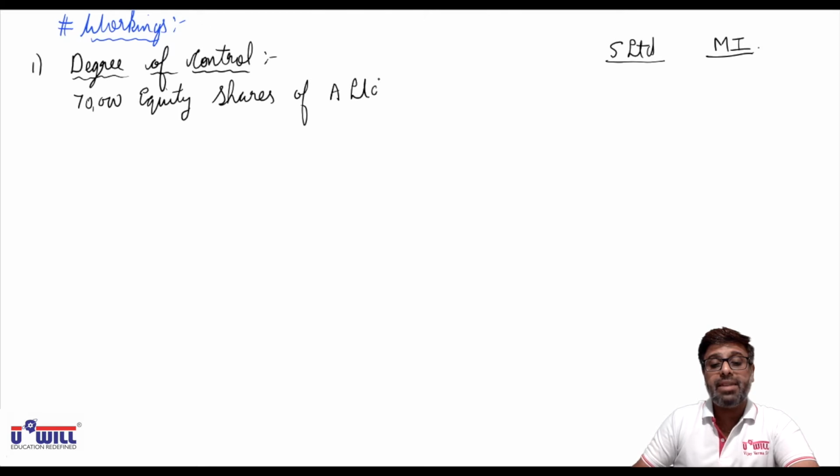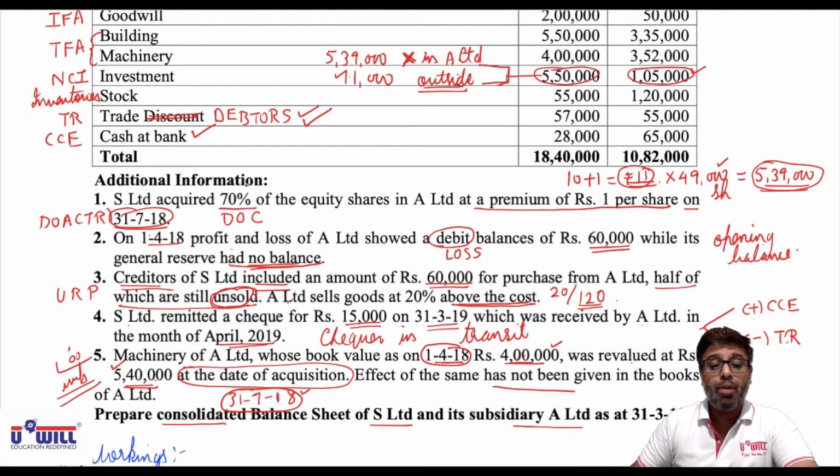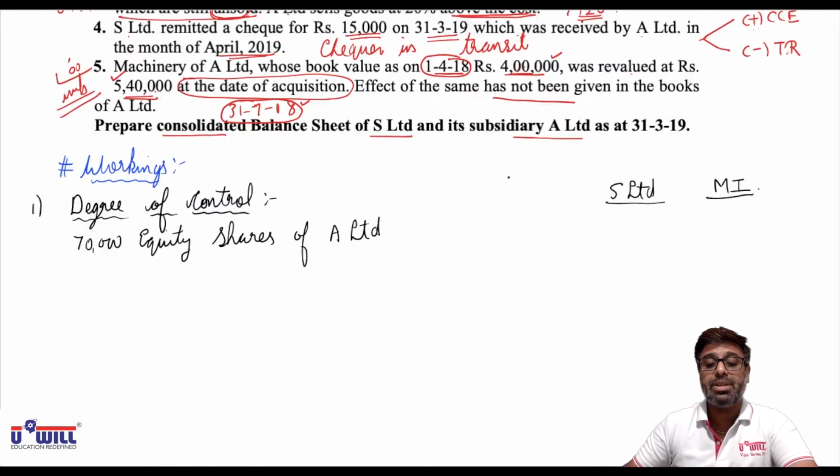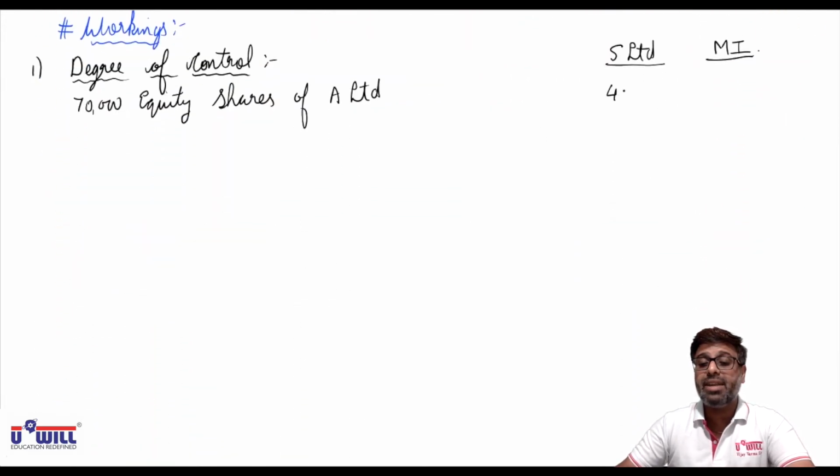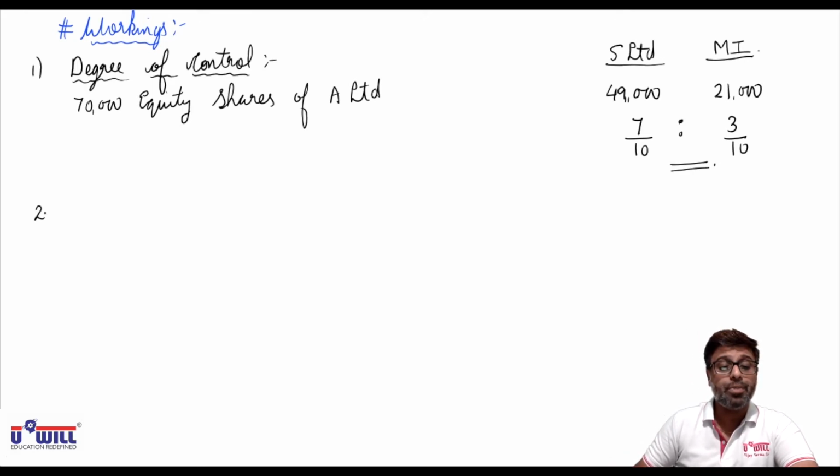Now out of that 70,000, adjustment 1, how many shares are required by holding company? 70%. So 70,000, 70%, 49,000 shares are acquired by holding company S Limited. Remaining 21,000 is minority interest. Now if you cancel all the zeros, 49 and 21 will remain. 49 and 21 both are divisible by 7. 49 divided by 7 is 7. 21 divided by 7 is 3. So 7 is to 3. 7 plus 3, 10. 7 by 10 and 3 by 10 is the ratio of degree of control.